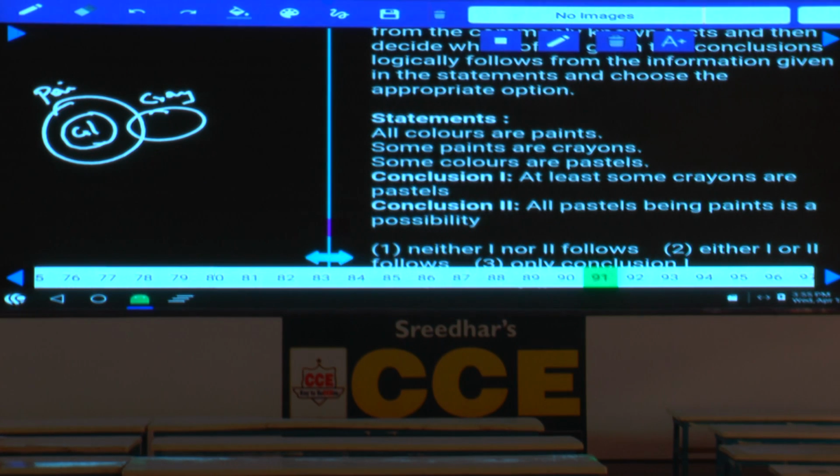And some colors are pastels. Some of the colors are pastels can be written like this. Some colors are pastels. Done with this? Then first one, some crayons are pastels. True or false? Some crayons are pastels, that is false.